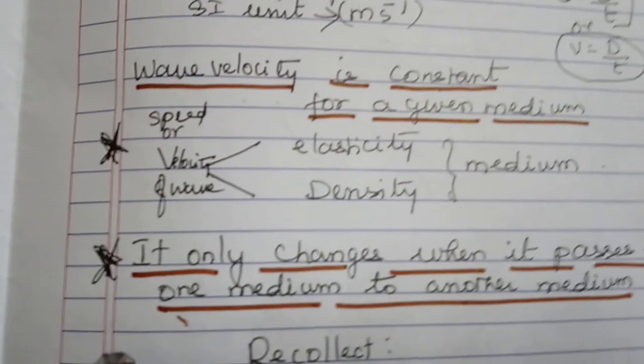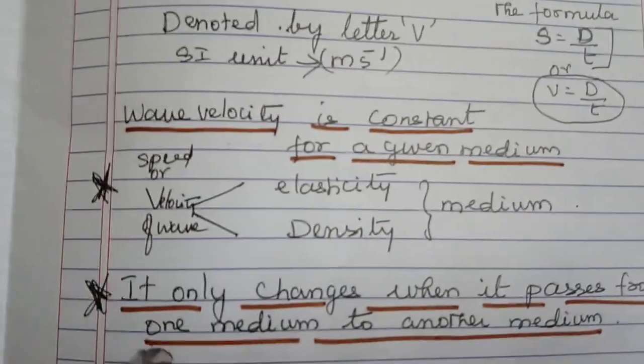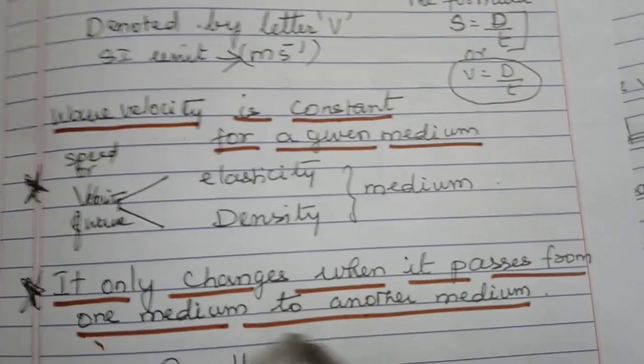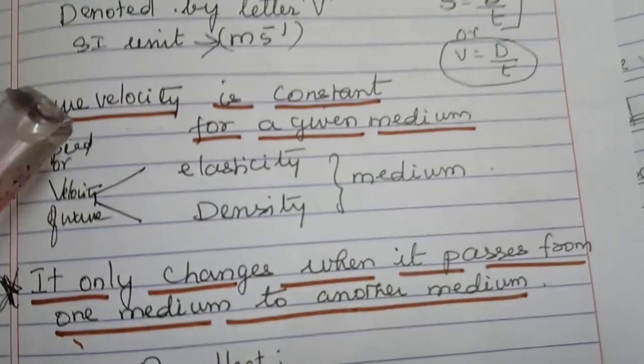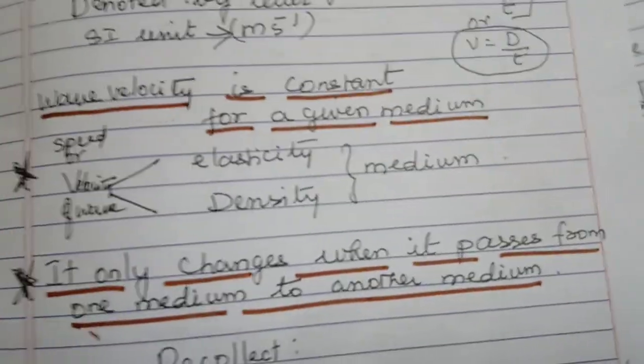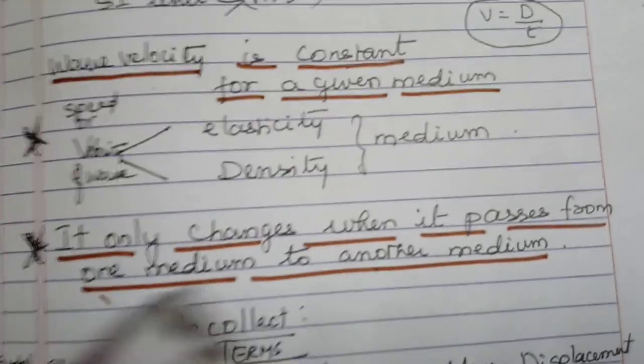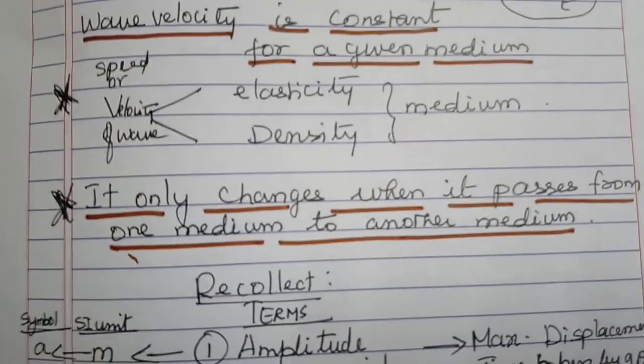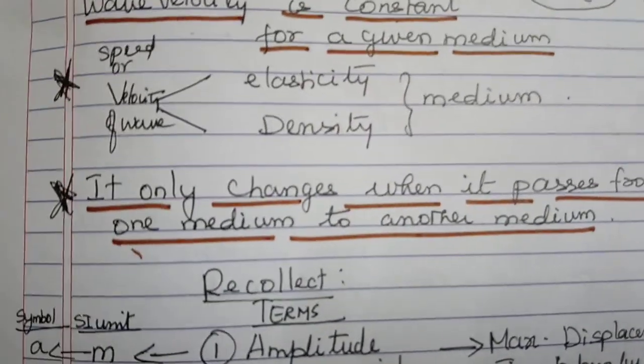When will the wave velocity change? Yes, of course it will change. It only changes when it passes from one medium to another medium. So the wave velocity is constant for a given medium, but it changes when it passes from one medium to another. That means two mediums are involved, from a solid to liquid or liquid to gas. Okay, so let us understand.